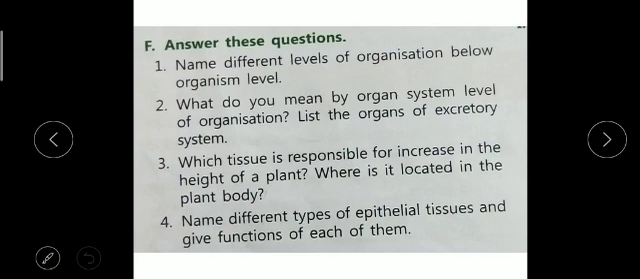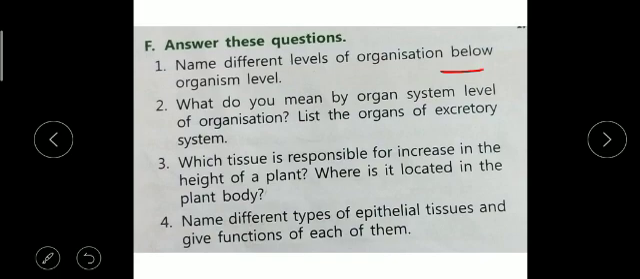You can see here, below is written. Below means below the organism, not population. Below the organism, what will come? Organ, tissues, cells, atoms, they will come. So, you will write from the question first.